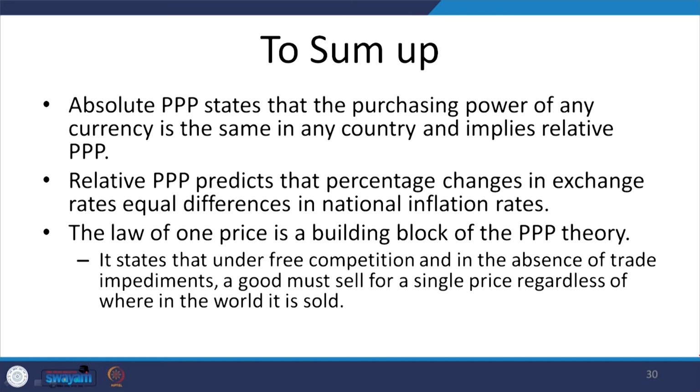And the second one, relative purchasing power parity predicts that the percentage change in exchange rates equals differences in national inflation rates. The law of one price is a building block of the purchasing power parity theory. This states that under free competition and in the absence of trade impediments, a good must sell for a single price regardless of where in the world it is sold.